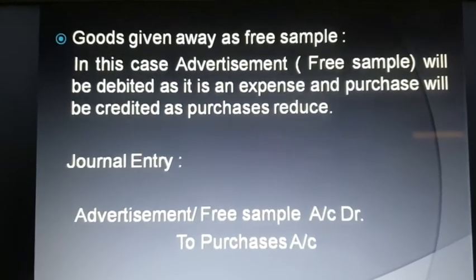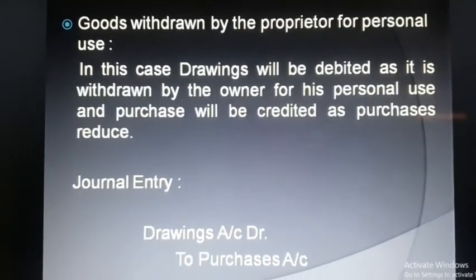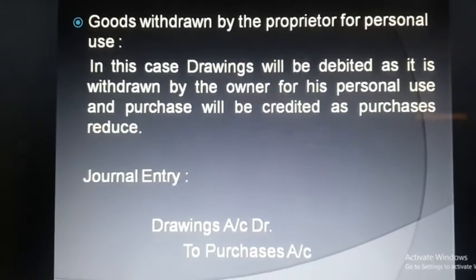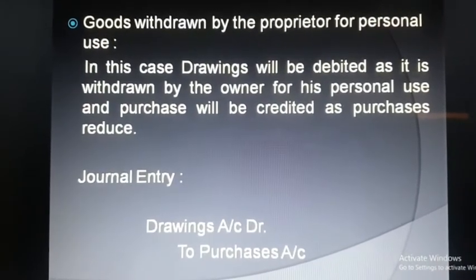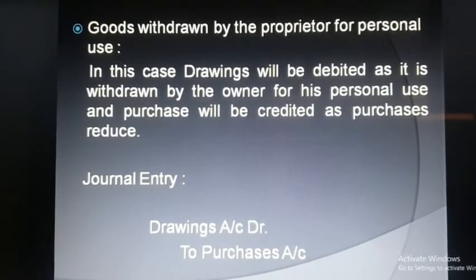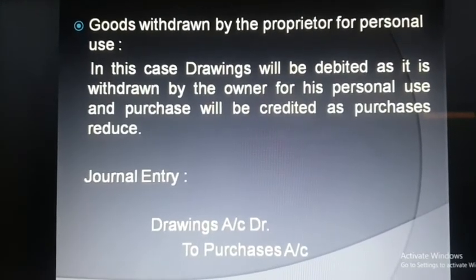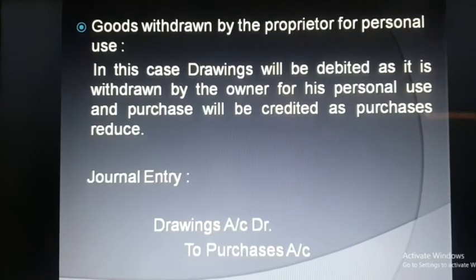Now move to entry number 4 related to goods, that is goods withdrawn by the proprietor for personal use. In the previous video I already told you that any amount or goods withdrawn by the proprietor for personal or private use will be considered as drawings.